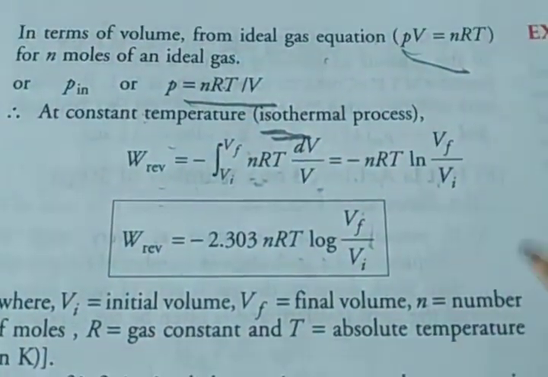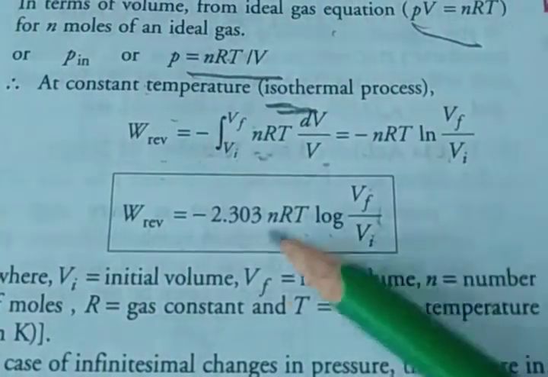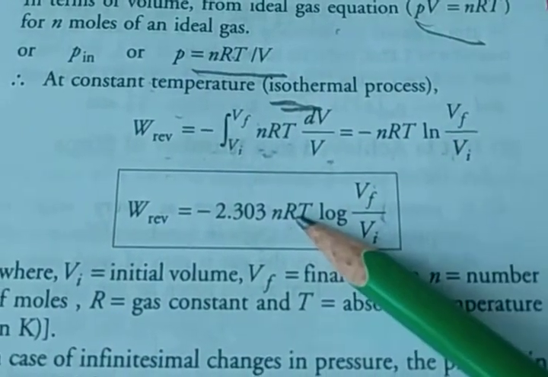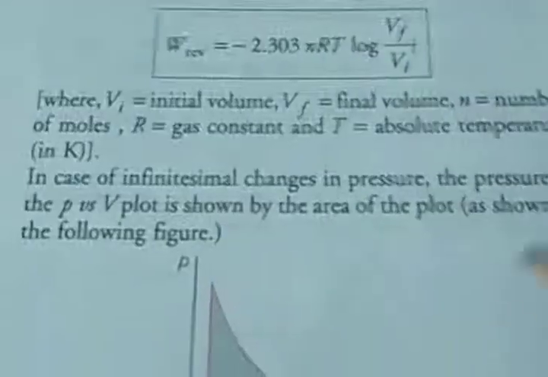Clear? So Vi is initial volume, Vf is final volume, small n is the number of moles, R is the gas constant, and T is the absolute temperature in Kelvin. Clear? So easily we can find W reversible.